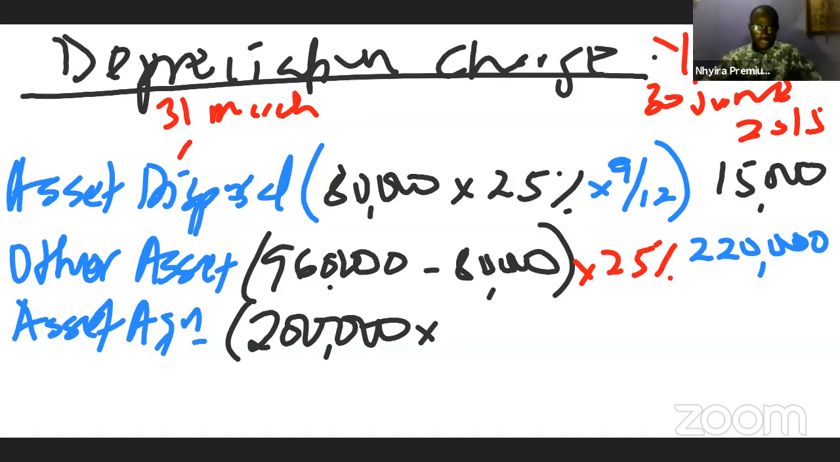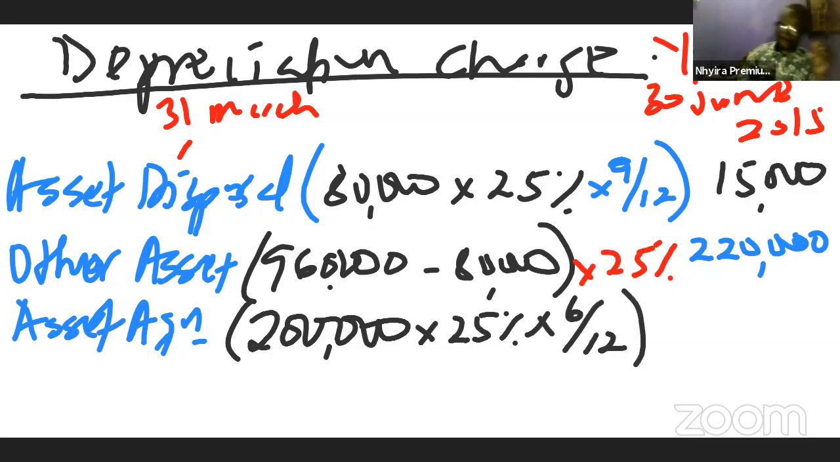It was acquired on 31st December 2014. So if you check from 31st December 2014 up to 30th June 2015, that is going to be how many months? 6 months. So we're going to still have 25% times 6/12. I believe you get the picture. Because the asset that was acquired on 31st December 2014 up to the year ended 30th June 2015 is 6 months. And when we do the computation for that, that is going to be 25,000.